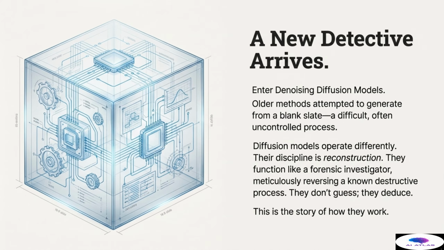But now, a new detective arrives, denoising diffusion models. These models operate under a completely different discipline, reconstruction. Think of them not as artists painting a new picture, but as forensic investigators meticulously reversing a crime scene. Their function is deduction. They are not trying to guess what the original signal was, they are trying to deduce it by meticulously studying how it was destroyed. Because they know the exact rules of the destructive process, the forward process we just saw, they can learn to reverse it perfectly. This disciplined, stepwise reversal gives them unparalleled stability, fidelity, and control over the generation process.